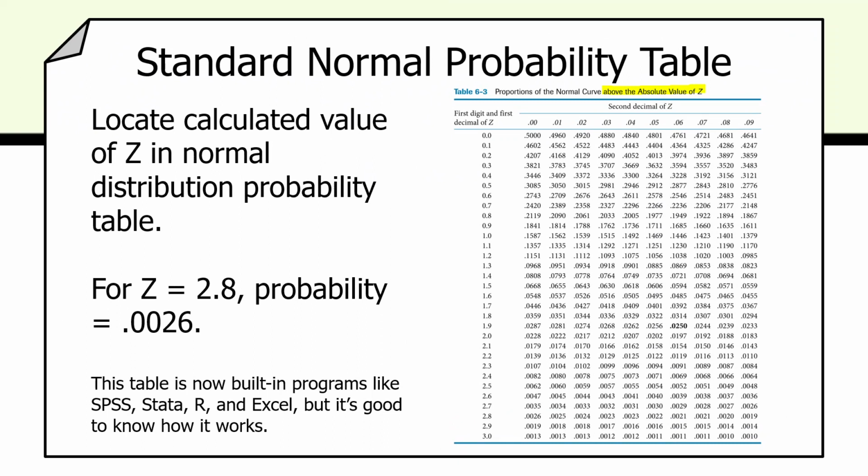Let's look up a few values that we're already familiar with. Notice that here's the first digit and first decimal of Z. If we got a Z score of 0, we know that half the curve lies above, half the probabilities lie above 0, and half lie below. And sure enough, 0.5000, that tells us that half of the curve, 50% of the curve, lies above a Z equal to 0.